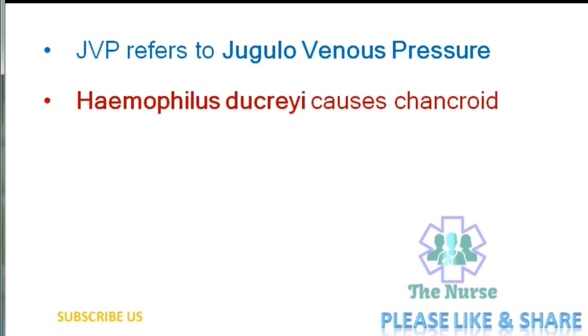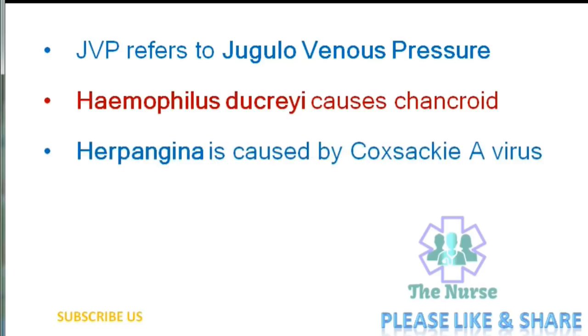Next one. Haemophilus ducreyi causes chancroid. Herpangina is caused by Coxsackie A virus. Herpangina means painful mouth blisters caused by a virus, that is Coxsackie A virus. A painful mouth ulcer is known as herpangina.